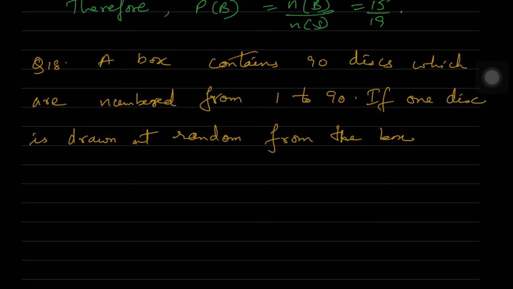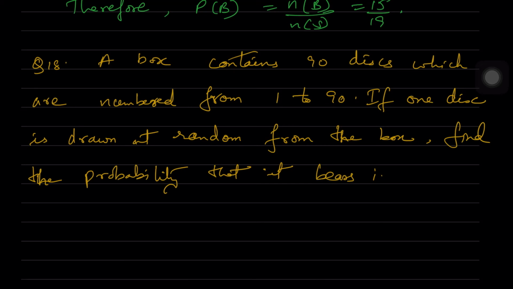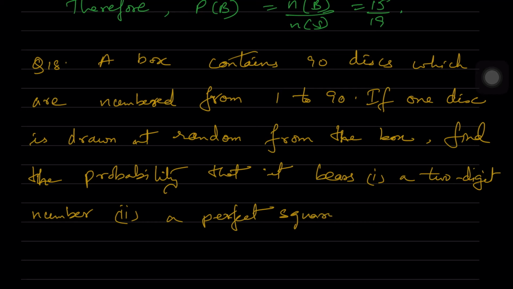So we are going to find out the probability of getting a 2-digit number, a perfect square number and a number divisible by 5. So this is the question.